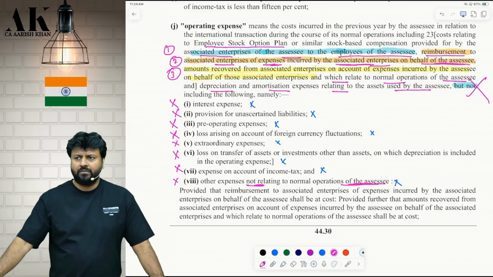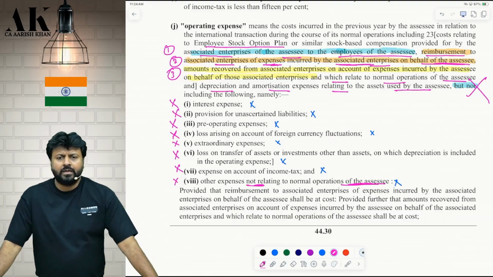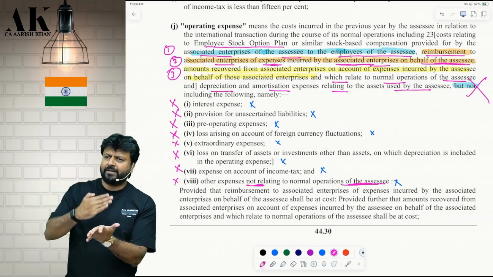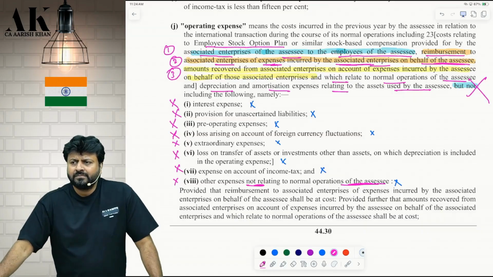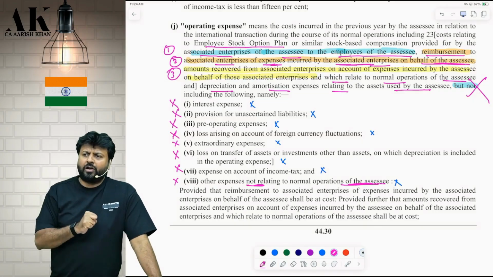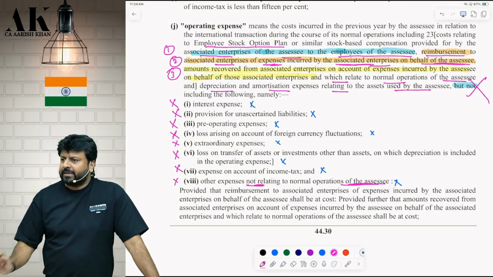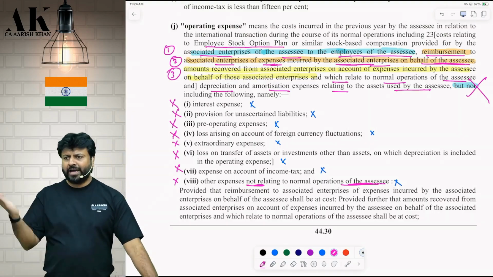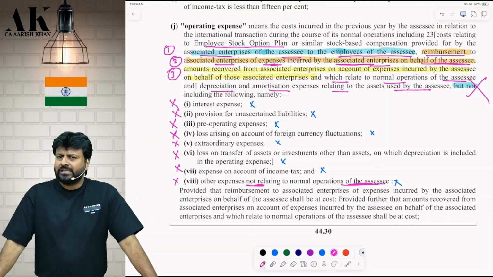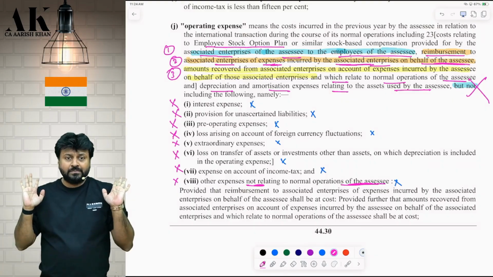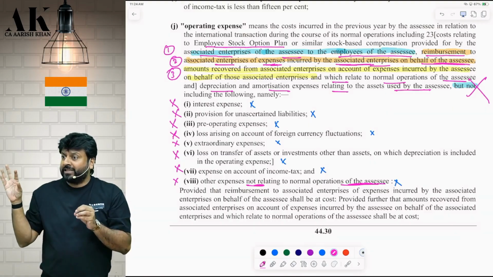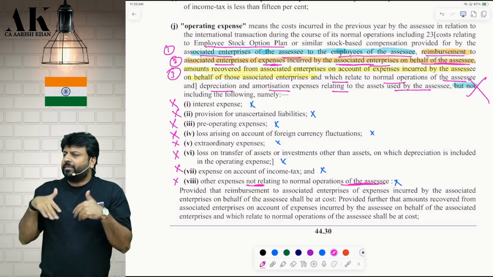Wait. Is it possible to do this project? I have outsourced my employees to someone. It means I have taken employees on outsource basis. Am I supposed to pay them some cost? Should I include that also in the operating cost? Now wait. Listen carefully. This project is of 150 crore. I need 500 employees for this. So I don't have employees on my payroll.